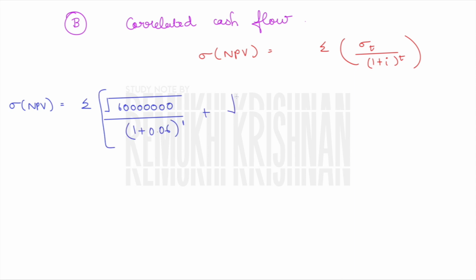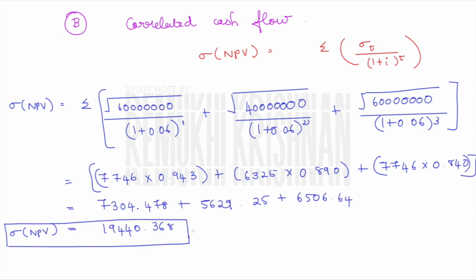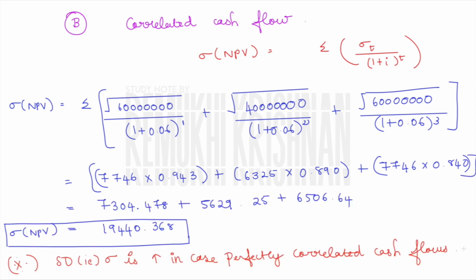Why I am taking the root in the second step is that I just arrived at sigma square for year 1, sigma square for year 2, sigma square for year 3. That is my variance, but here we need sigma. So when you take the root, the square and the root get cancelled. So I'm taking the root to arrive at my sigma. By solving everything, my sigma of NPV comes to be rupees 19,440. This is how you should find your answer. Finally, whenever there is a perfectly correlated cash flow, your sigma is going to be high. You will understand that when we study portfolio.